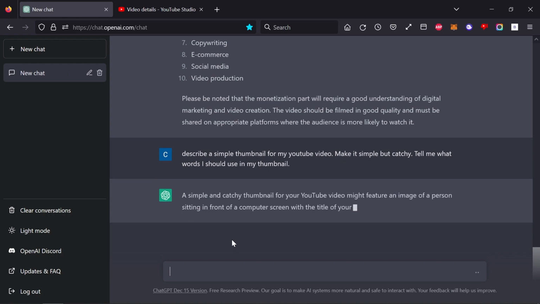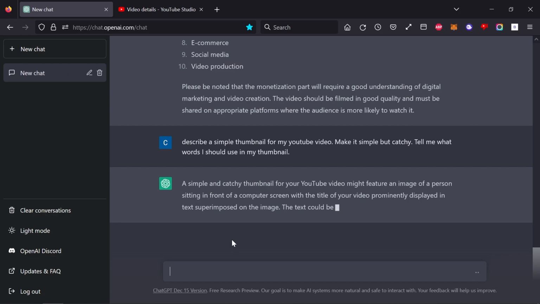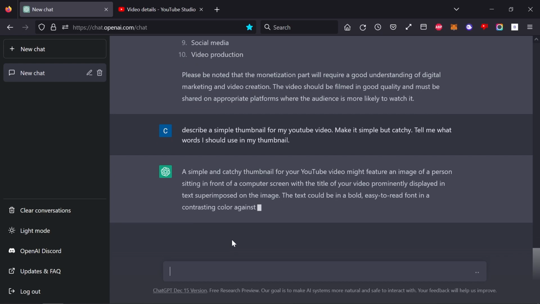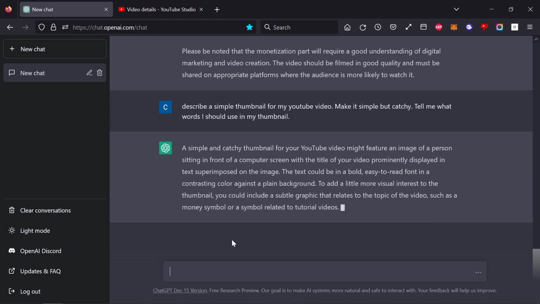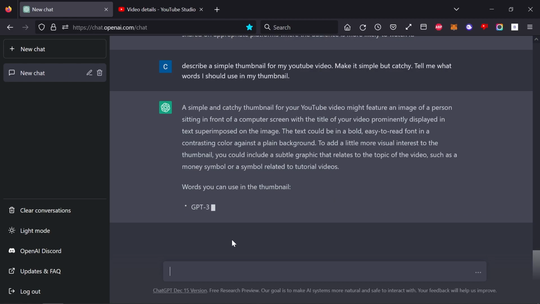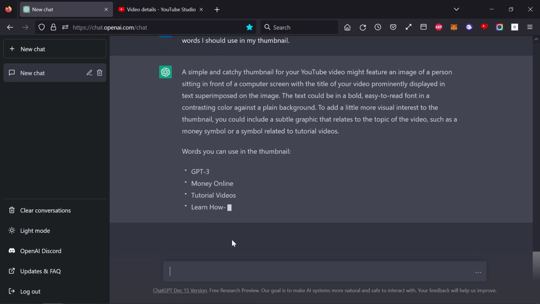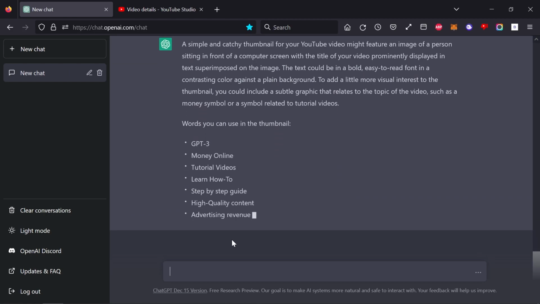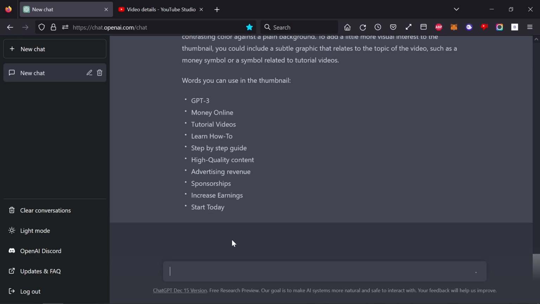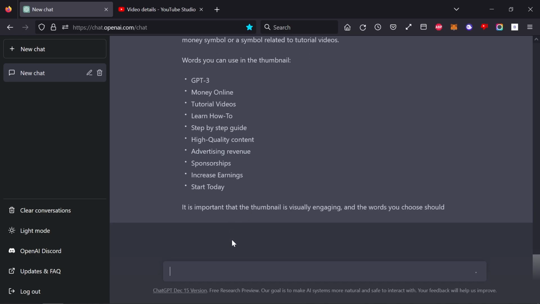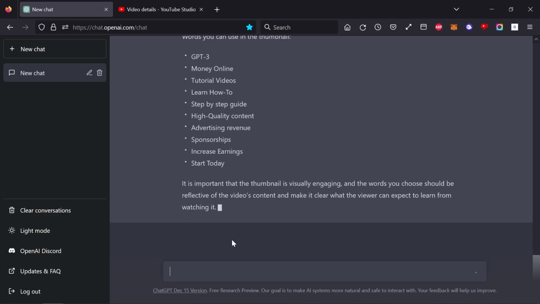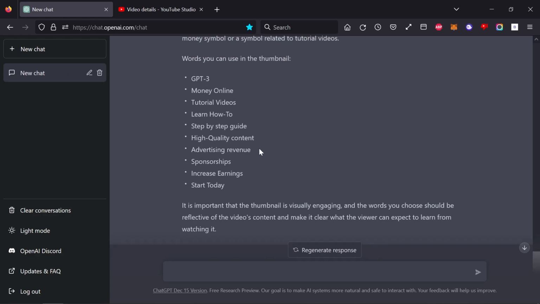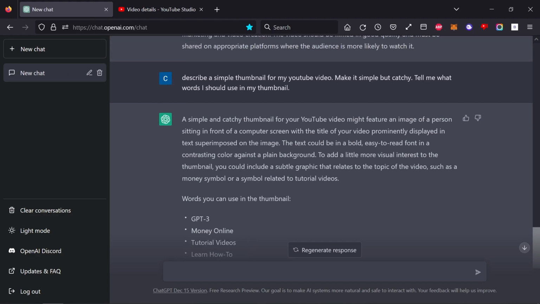It told me that maybe I should feature an image of a person sitting in front of a computer screen, and that if I use text, I should use a bold, easy to read font, with contrasting colors against a plain background. I can also use money symbols to make the whole thumbnail look better. Then it gave me a list of words that I can use in the thumbnail, like ChatGPT, or in this case GPT-3, money online, tutorial videos. After looking at this, I had a rough idea of what I wanted the thumbnail to be.